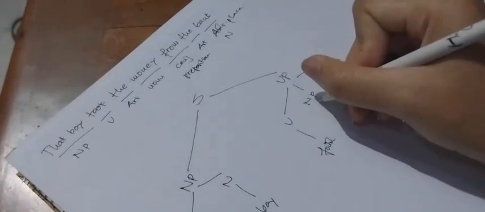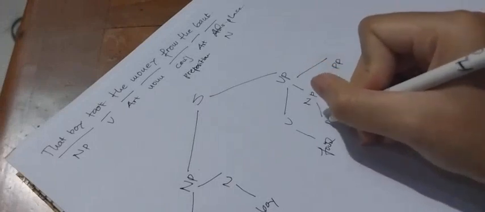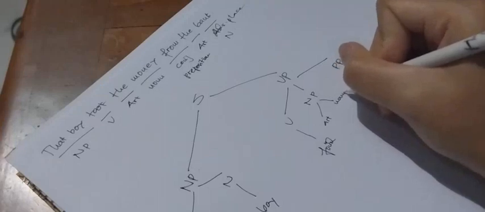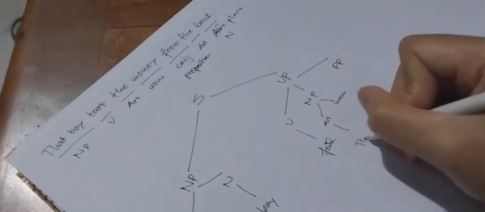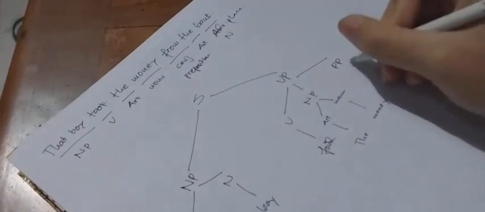The verb is took, and then the noun phrase has an article and a noun. This is the, and money.